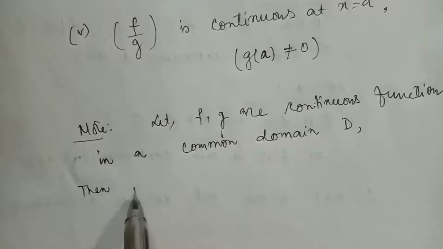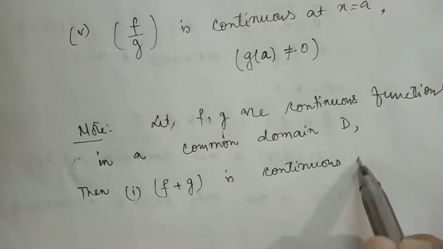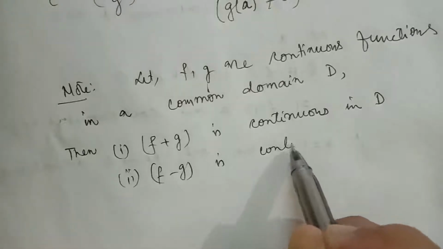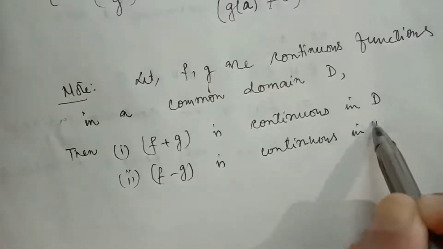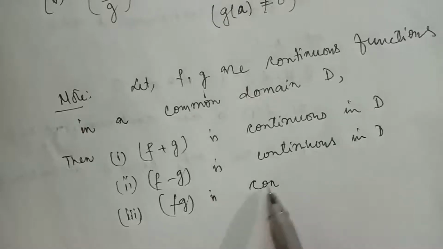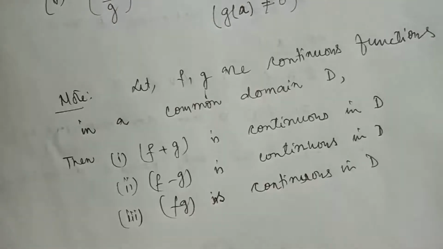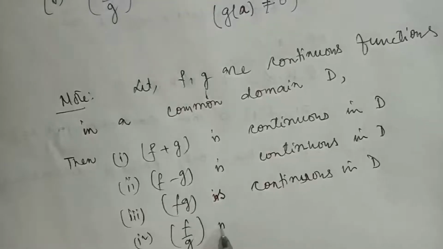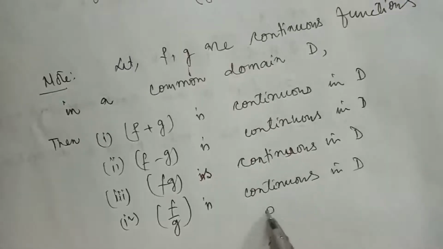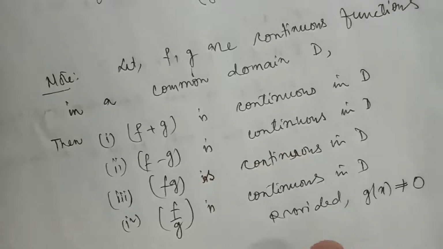Then f plus g is continuous in D. F minus g is continuous in D. Number 3, f into g is continuous in D. And number 4, f by g is continuous in D, provided g of x is not equal to 0 at any point.